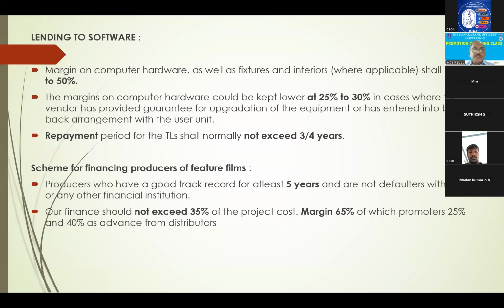One is producers who have a good track record of 5 years and are not defaulters with the film development corporation. They are eligible. And the maximum finance is only 35% for each project. The remaining 65% is coming from where? 25% is their margin and 40% is coming as advance from distributors. But only one question in this came last year.